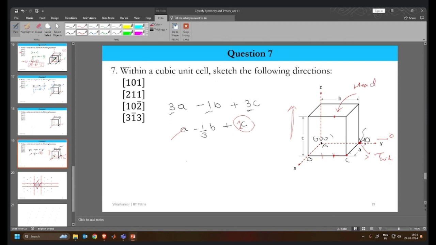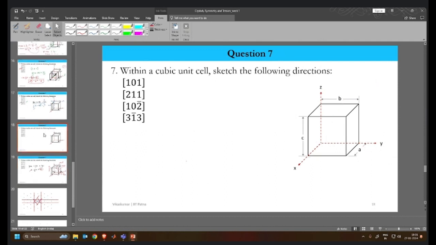This is the head of our vector. Now all we need to do is join them, head and tail, and this is the direction being given. This was the entire question that we needed to discuss. Okay, so now let's make a few more questions.